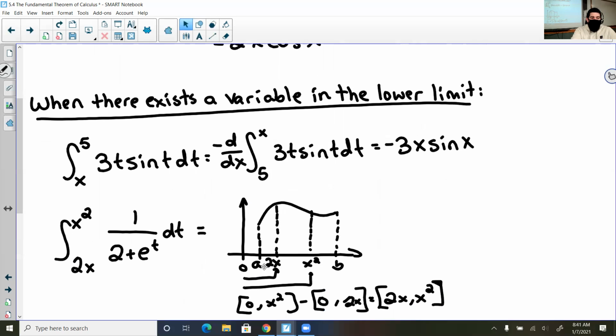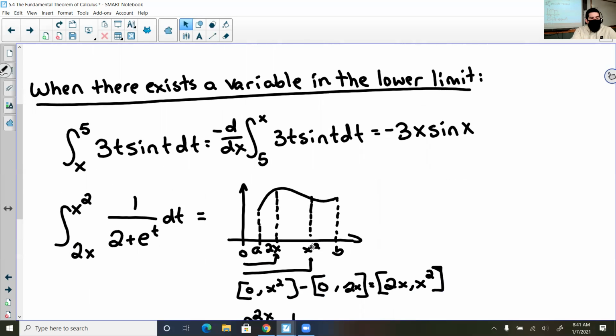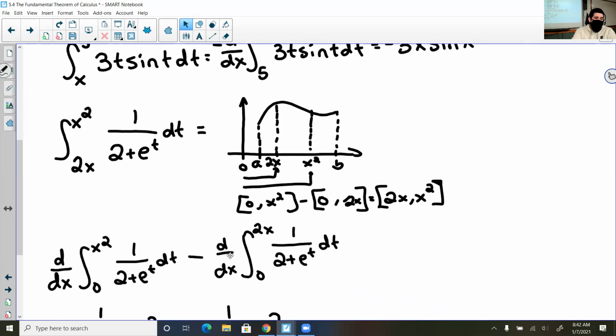So these two values, by the fundamental theorem, have to lie between A and B. And so if I were to find the value from 0 to x squared and find the value from 0 to 2x, and I were to subtract those two values, well, this overlap is going to cancel out, and I would be left with 2x to x squared. So that's the idea behind what I'm about to do. So here's me doing it.